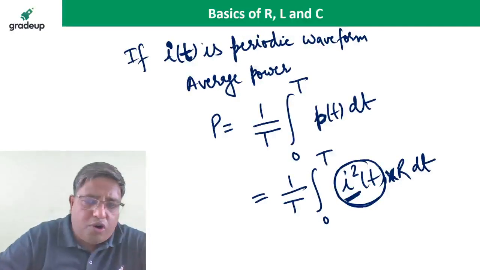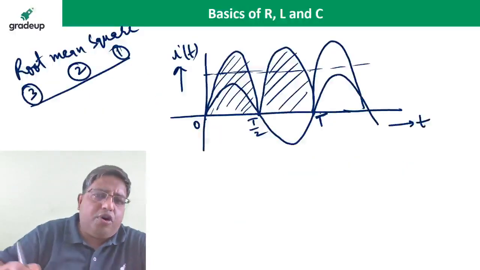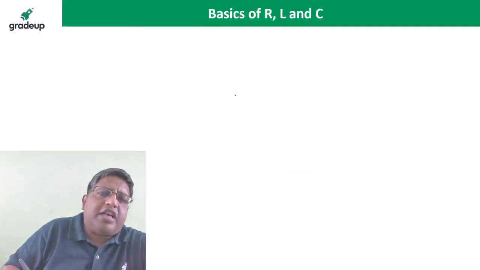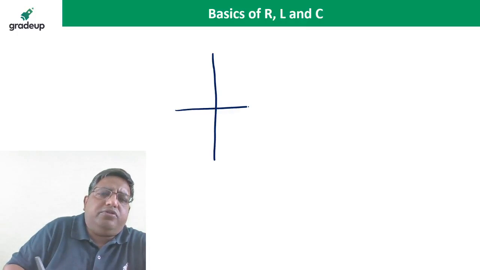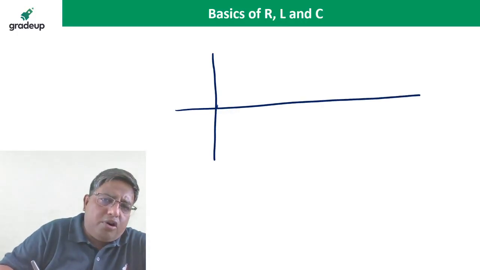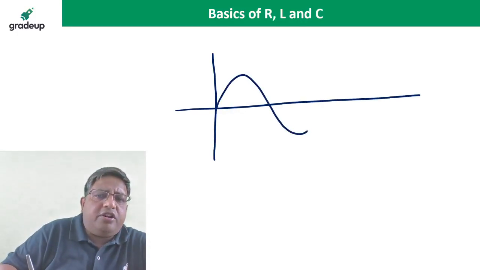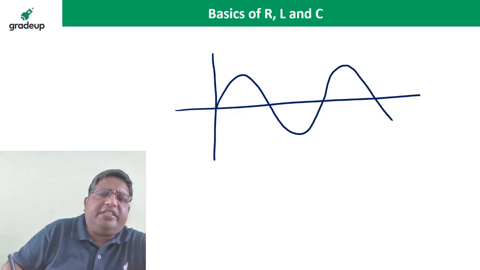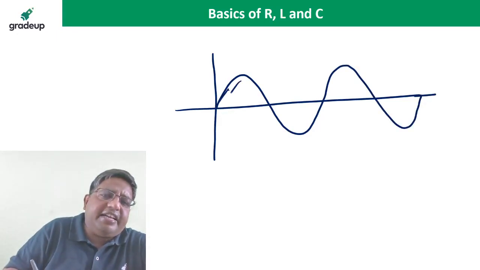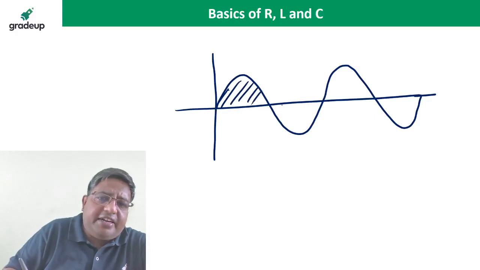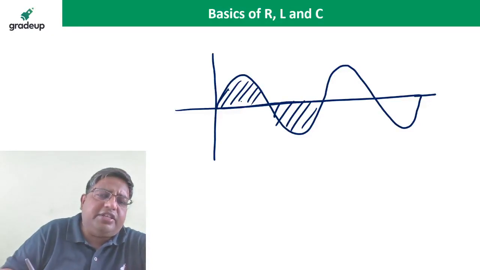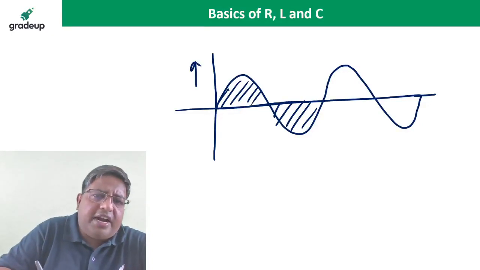And if you go with the average value, a sinusoidal signal has an average value of 0. Sinusoidal voltage has an average value of 0; the DC component of an AC value is 0. So the average value of the current or voltage is 0 for AC.